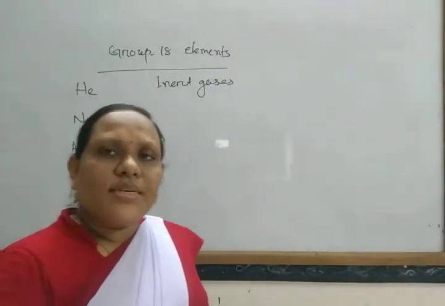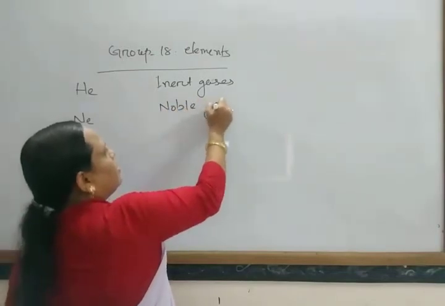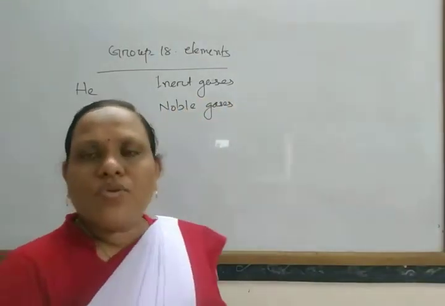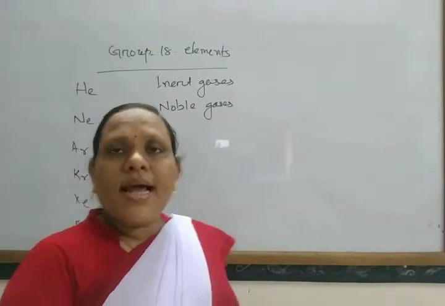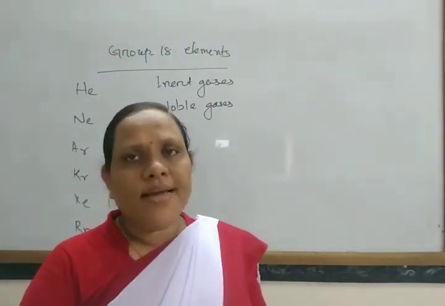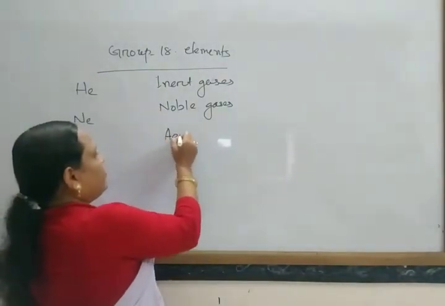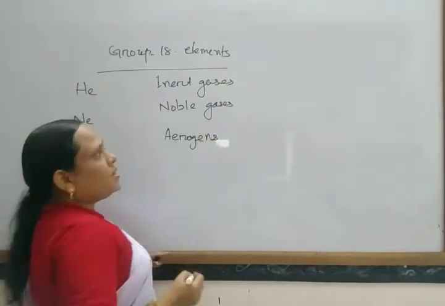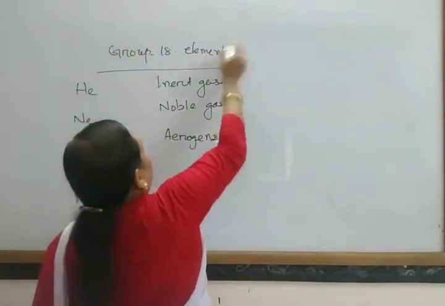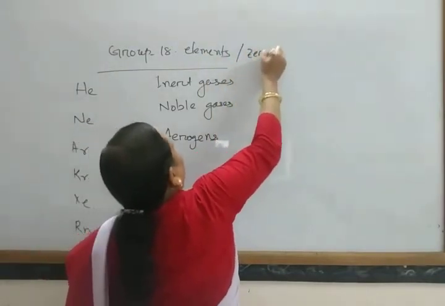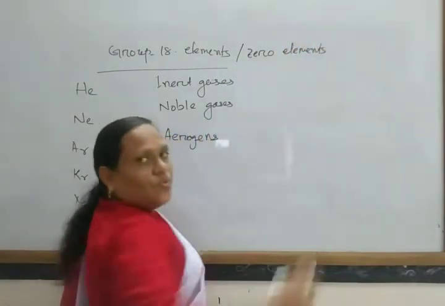So in this way, these are also known as noble gases, as we have noble metals like gold and platinum. Maximum of these gases are found in air, so they are also known as aerogens. So these are inert gases, noble gases, aerogens, also known as group 18 elements, or earlier known as group 0 elements, zero group elements.